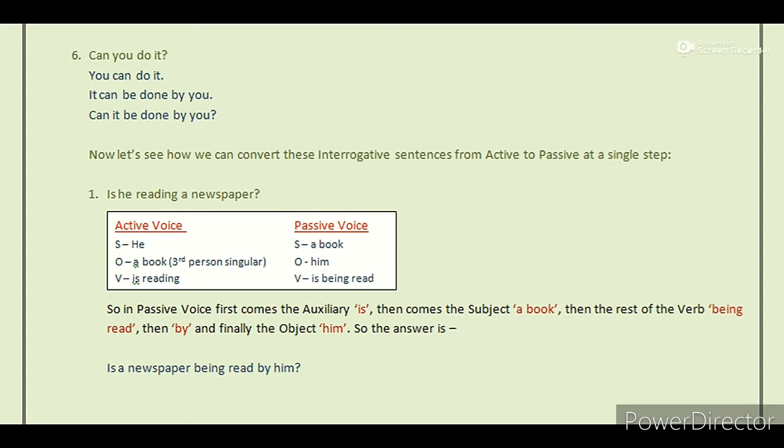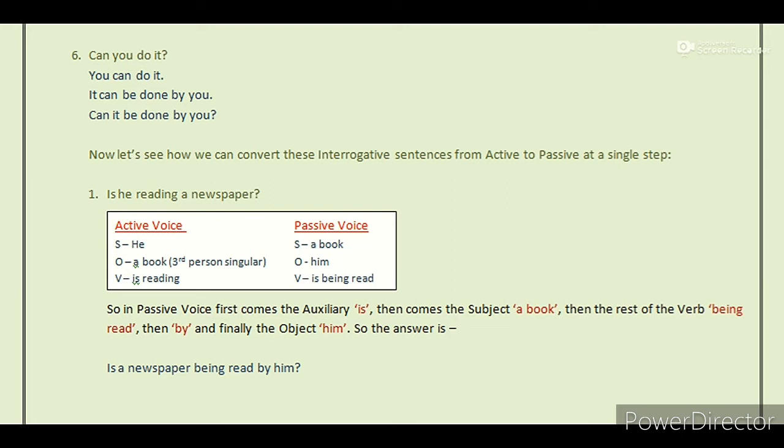Now let's see how we can convert these interrogative sentences from active to passive at a single step. So take the same examples. Number 1. Is he reading a newspaper? Now you need to extract these things first in column active voice and in column passive voice. See, column active voice, here the subject is he, the object is a newspaper, it is a third person and singular number, and the verb is reading.